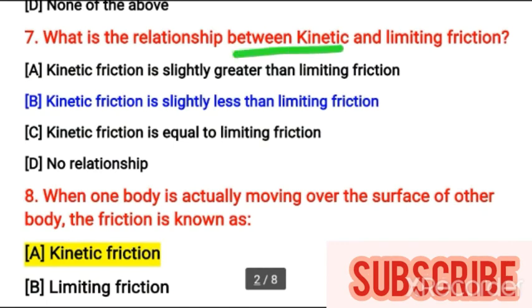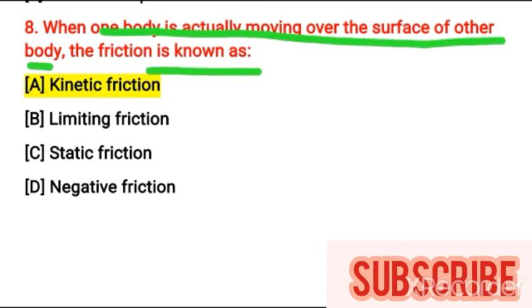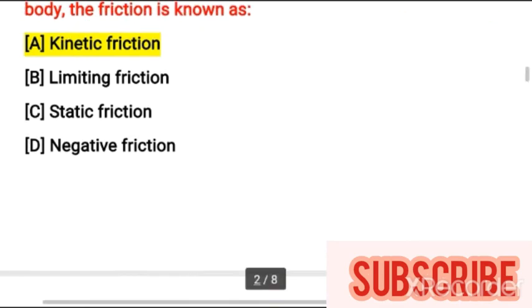What is the relation between kinetic and limiting friction? Kinetic friction is slightly less than the limiting friction. When one body is actually moving over the surface of another body, the friction is known as kinetic friction.